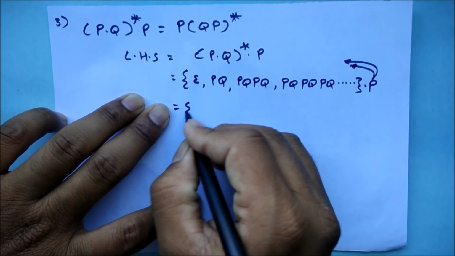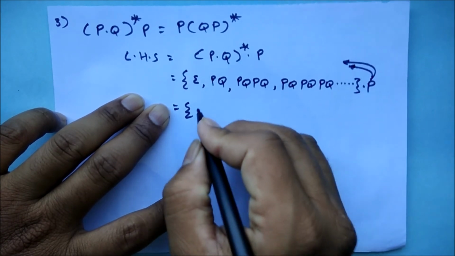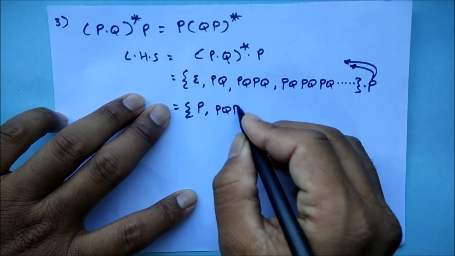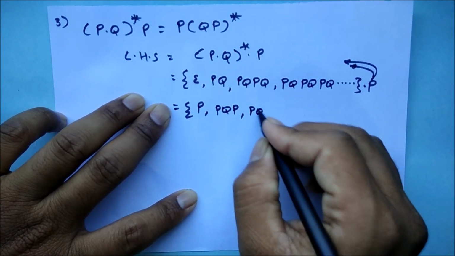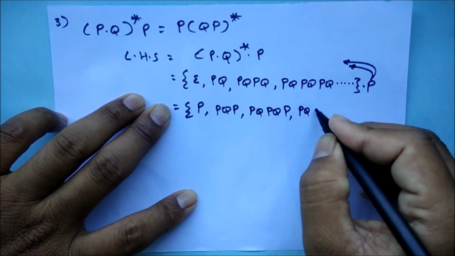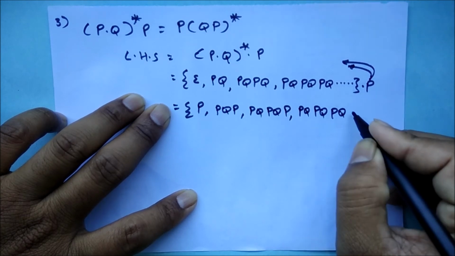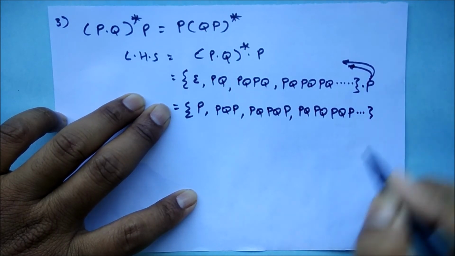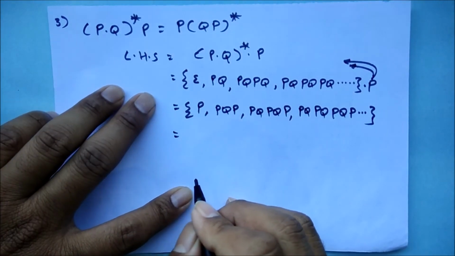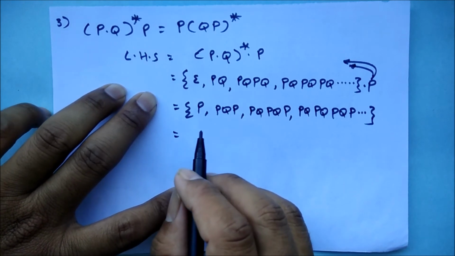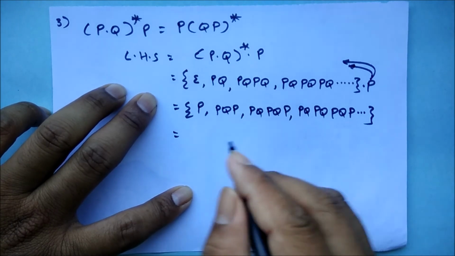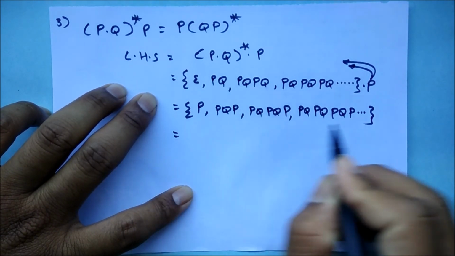So if I multiply this P, what I will get is P into PQ, P into PQ, and at the end P, and this will be 3 times PQ, and at the end P, and so on, my dear friends, right? So I hope you people are understanding this. We are about to conclude now, right? So one thing, you have to observe the pattern. If you see here, you can see the P is common in all the elements, right?